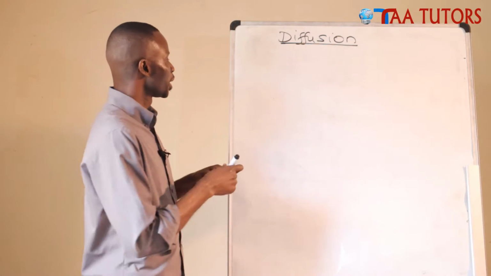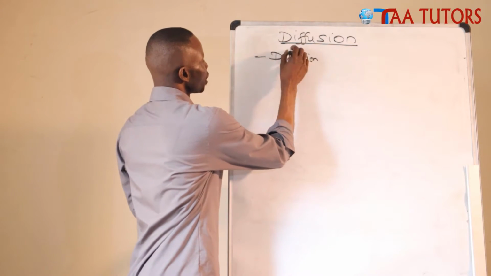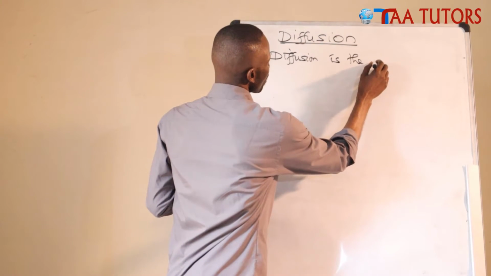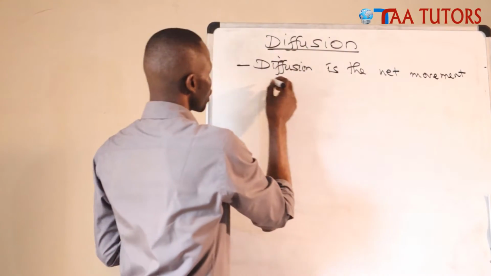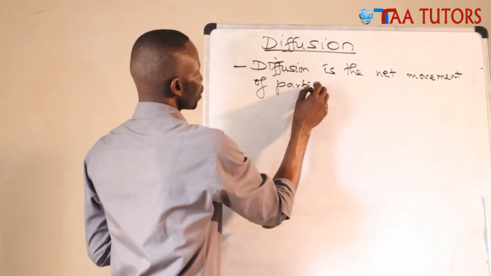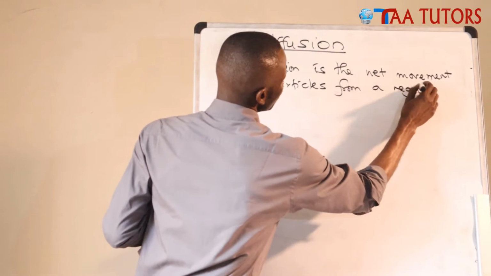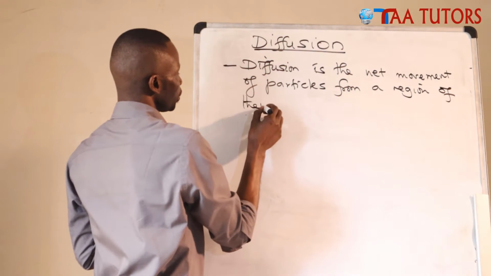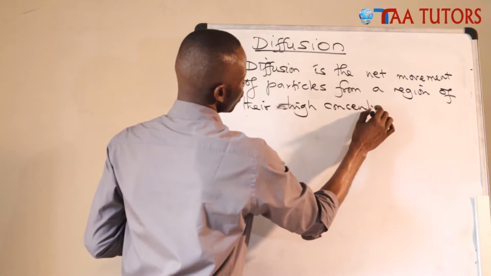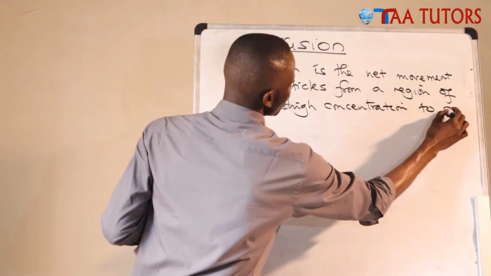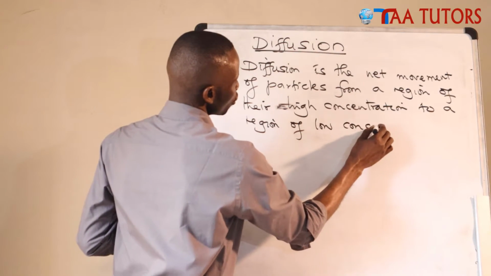Diffusion is the movement of particles. Let me use the words net movement of particles from a region of their high concentration to a region of low concentration.